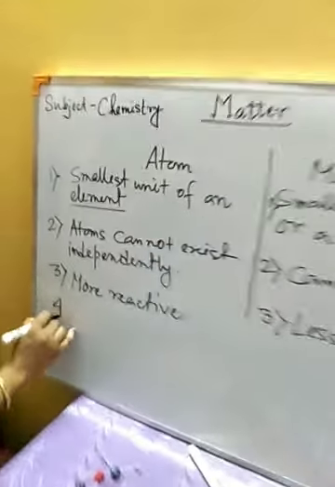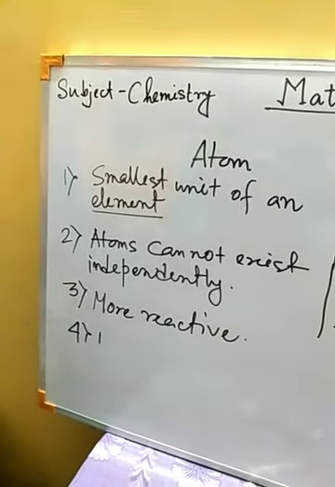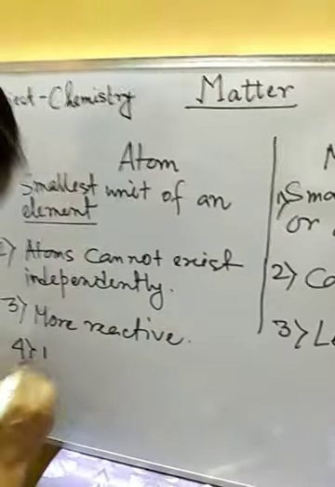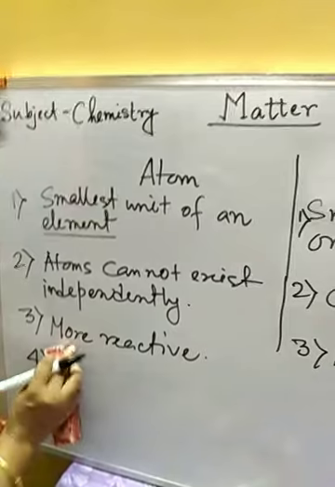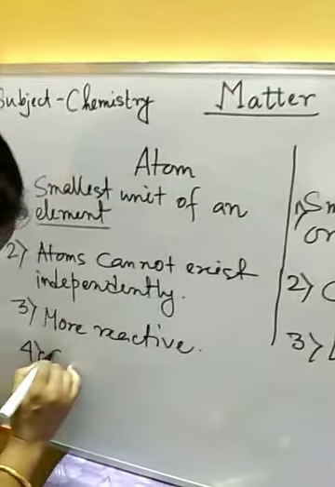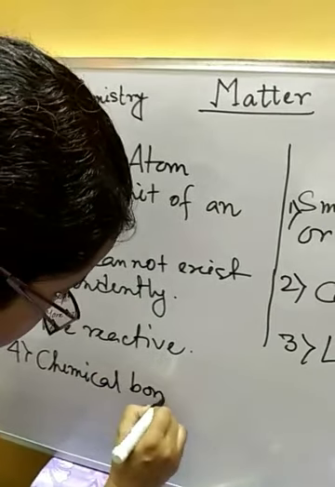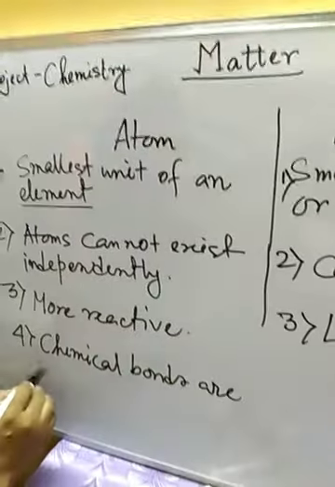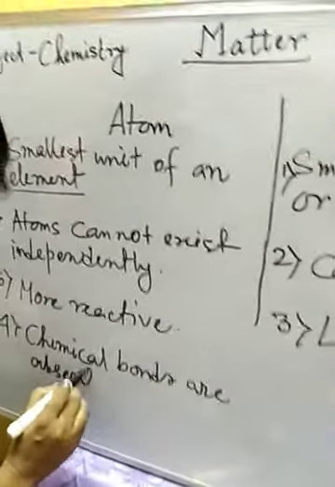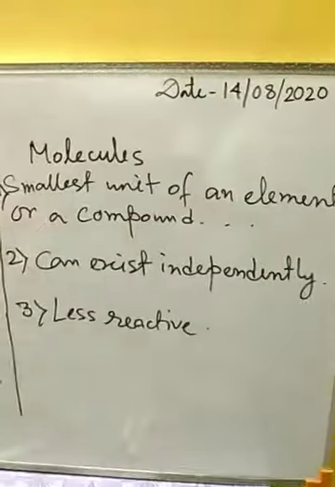And number 4 we can write: for atoms we cannot see any chemical bond, so chemical bonds are absent here. Whereas for molecules we can see the chemical bonds, because two or more atoms join together by chemical bonds to form molecules.